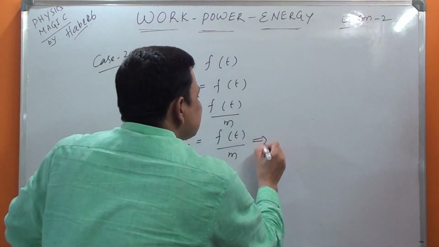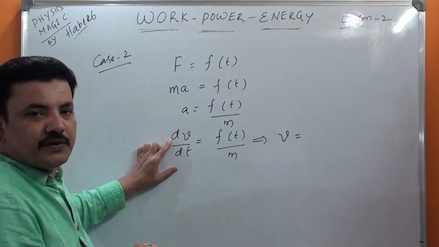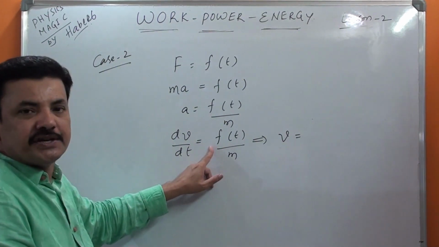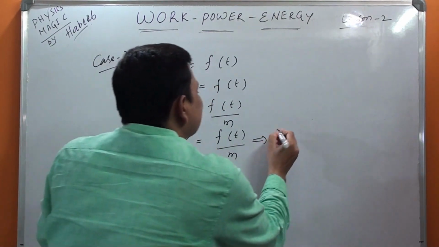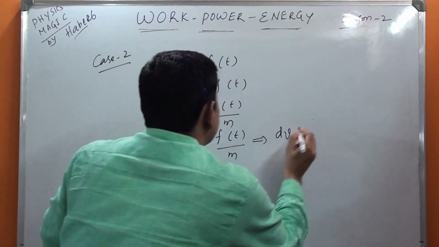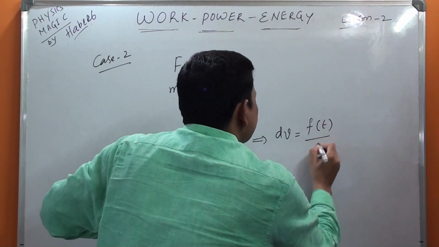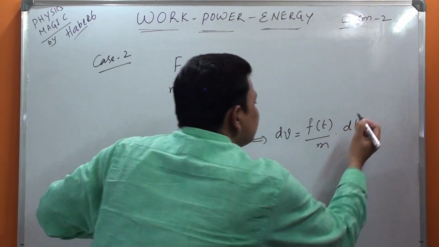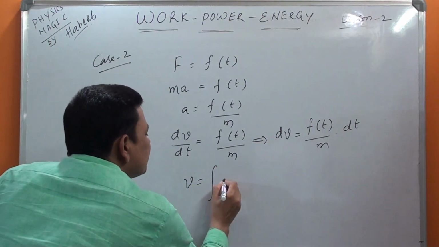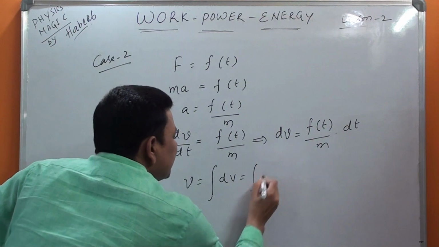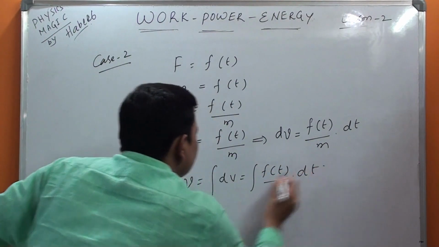That implies v is equal to integration. If you remove the differentiation, you know you have to do integration. In detail, I can write further also, but we will get a lot of unnecessary steps. That's why I'm not writing. dv is equal to, you take dt to that side, F(t) by m into dt. But I need only velocity. Therefore, velocity is equal to integral dv, that is equal to integral F(t) by m into dt. You got it.